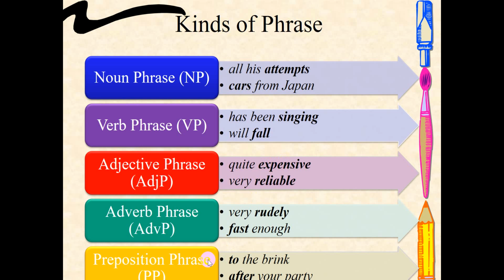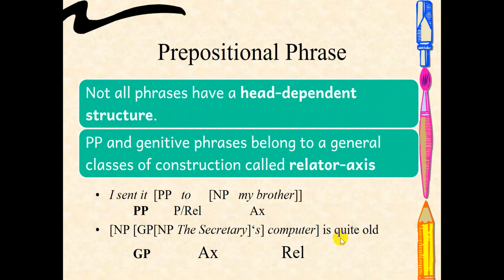However, it doesn't happen in prepositional phrase because the bank doesn't modify to. Your party doesn't modify after. This relationship is called relator and axis. Okay, so the verb phrases and the genitive phrases. Genitive phrase is the one that uses an apostrophe, possession.